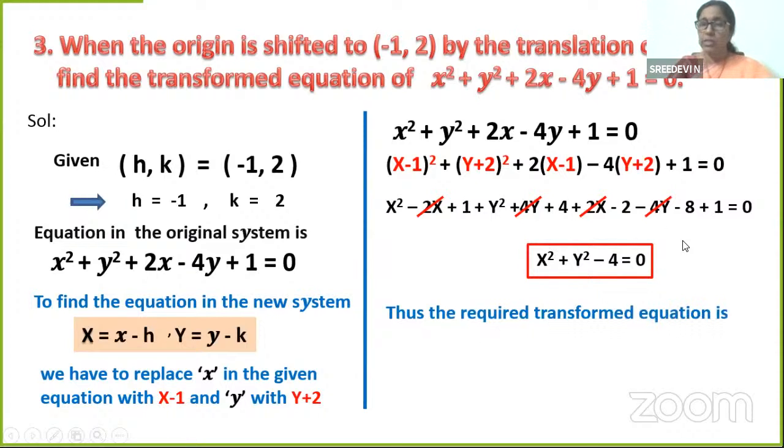When we have found the transformed equation, it has to be written in capital X, capital Y, isn't it? But you can as well replace these new coordinates with small x, y when you are writing the final step. The final answer can be left like this, or may be written like this.